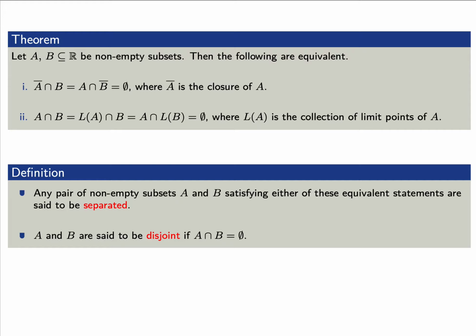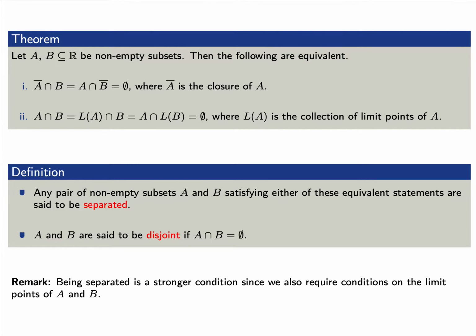Recall that A and B are disjoint if A intersect B is the empty set. So notice here that being separated is a stronger condition than being disjoint, since we also require conditions on the limit points of A and the limit points of B. The following result is related to separated sets.